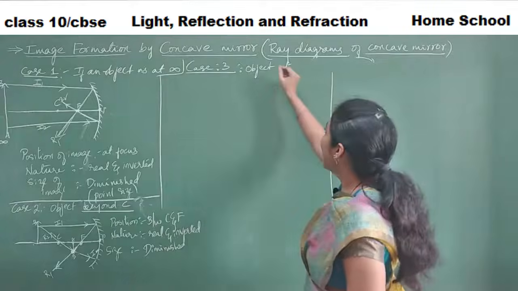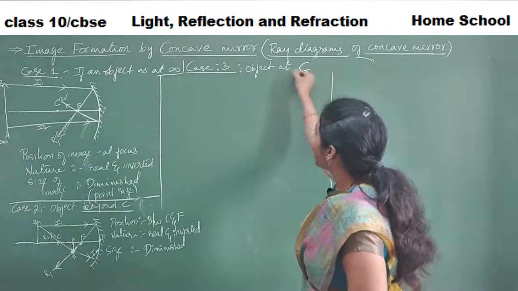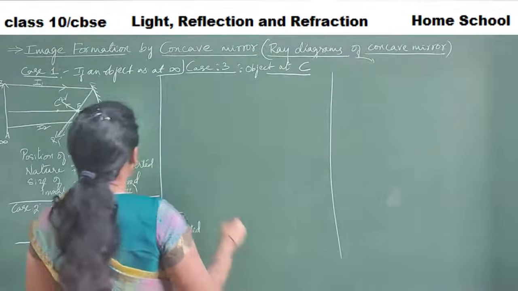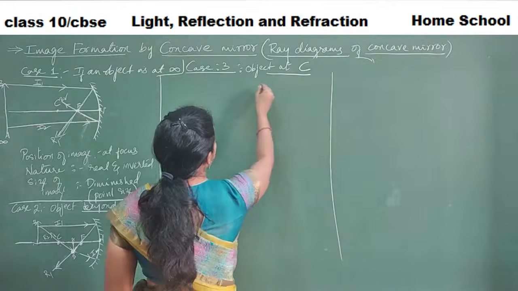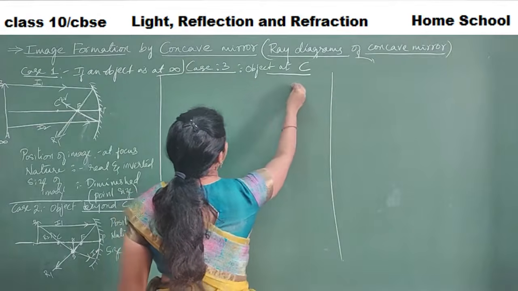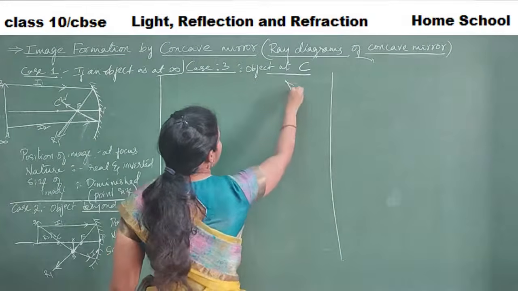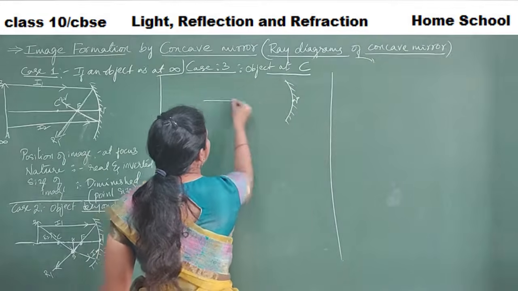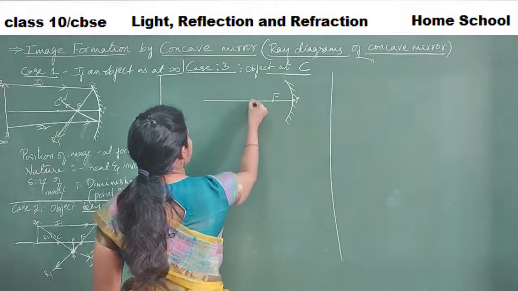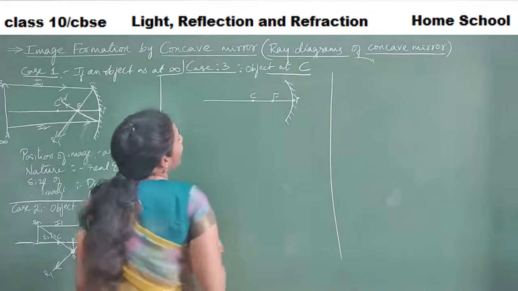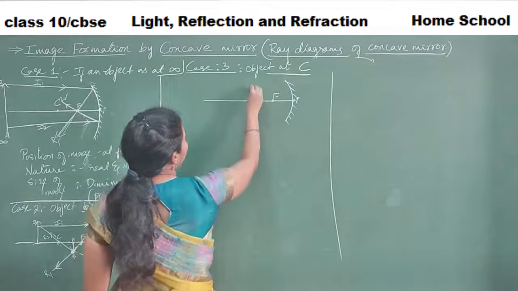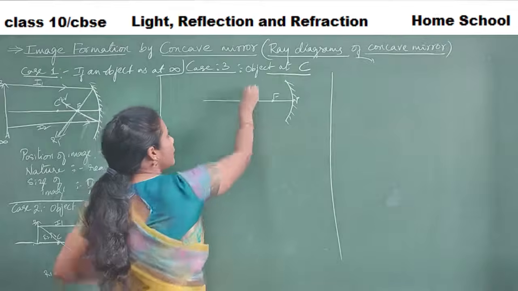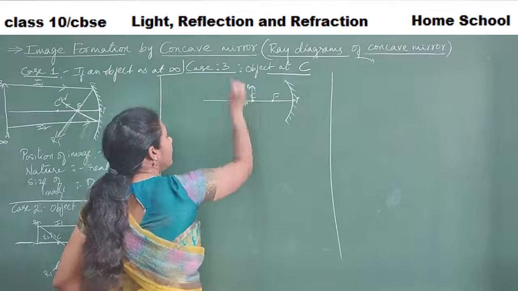Coming to the third case, I will keep the object at exactly C, at the center of curvature. Then how does the image look like? Observe carefully. If this is our concave mirror, this is P, and on the principal axis, this is our focus, this is our center of curvature. And here the object is kept exactly at the center of curvature. So this is my object, AB.